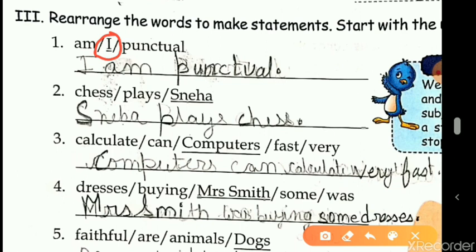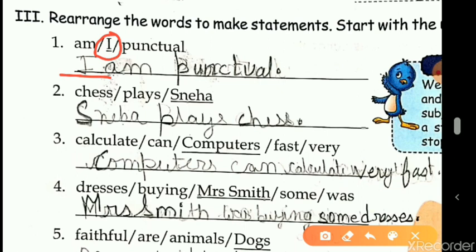So let's count the words first. How many words are there in the first one? M 1, I 2, punctual 3. So there are 3 words, and when we arrange the words, we should remember, keep this in mind, that only 3 words should come while arranging a sentence. So we'll start with I. So I has come at the beginning of the sentence.